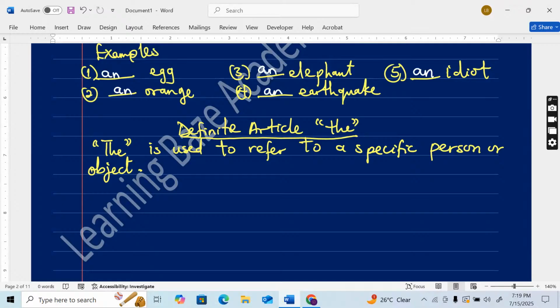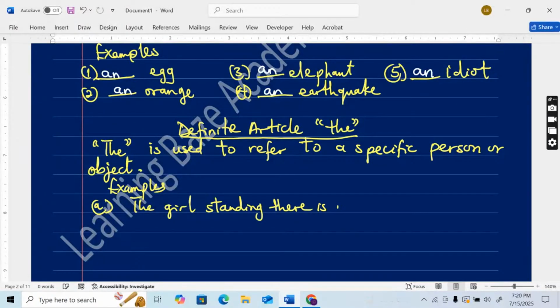Yes, now let's do this together, everyone. Let's write these examples of using the. The girl standing there is my cousin. Everybody write: the girl standing there is my cousin.